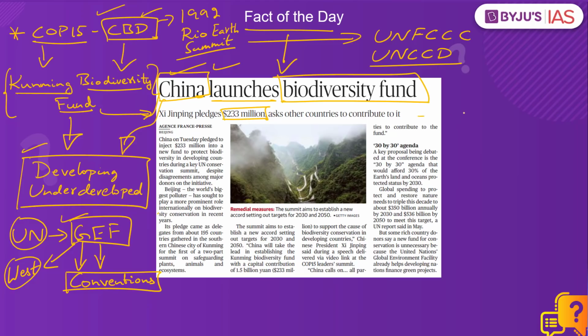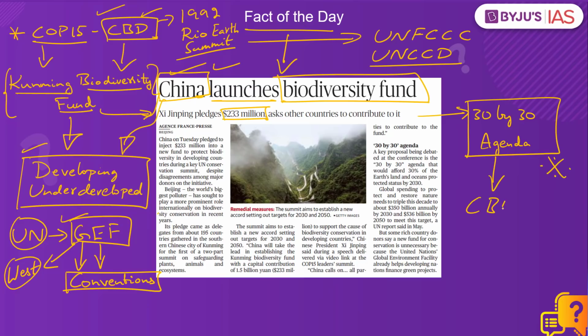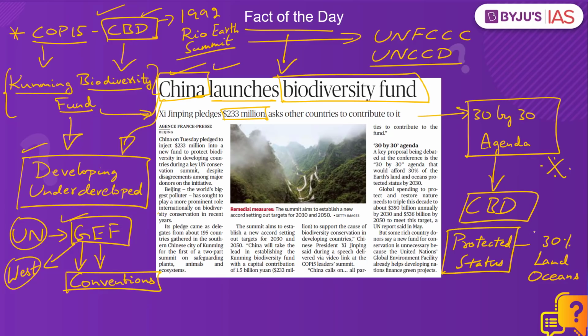At this ongoing summit in China, a debate is being carried out over the 30 by 30 agenda. This term can be very important for your prelims because this refers to a proposal under the Convention on Biological Diversity to accord the protected status to at least 30% of the lands and oceans by the year 2030. So, this proposal aimed at protecting our land and oceans is referred to as the 30 by 30 agenda.